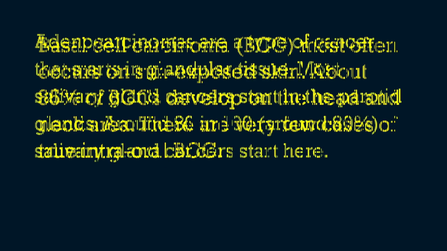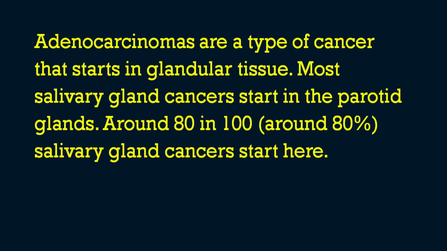Then the next option, adenocarcinoma. Adenocarcinomas are a type of cancer that starts in glandular tissue. So this is another important point: glandular tissue. Most salivary gland cancers start in the parotid glands. Another important point: the salivary gland cancers start in which gland? That is the parotid gland, and around 80 in 100 salivary gland cancers start here. So that is adenocarcinoma, glandular tissue, and in that, the parotid gland is the main thing. Again, another important point for you.